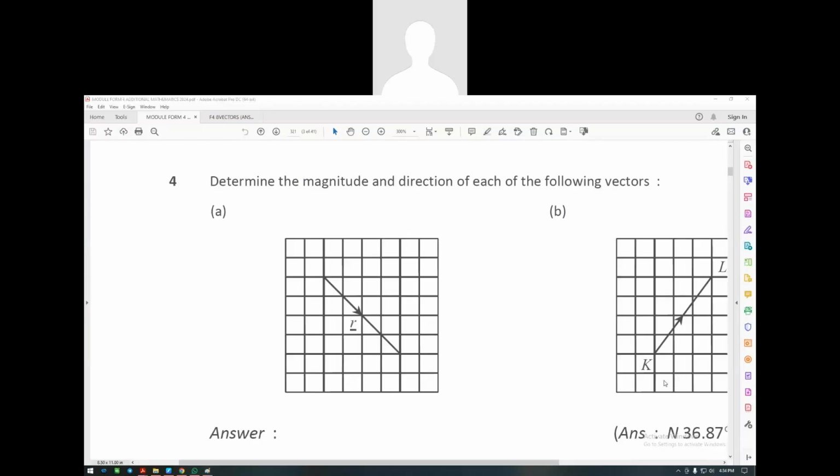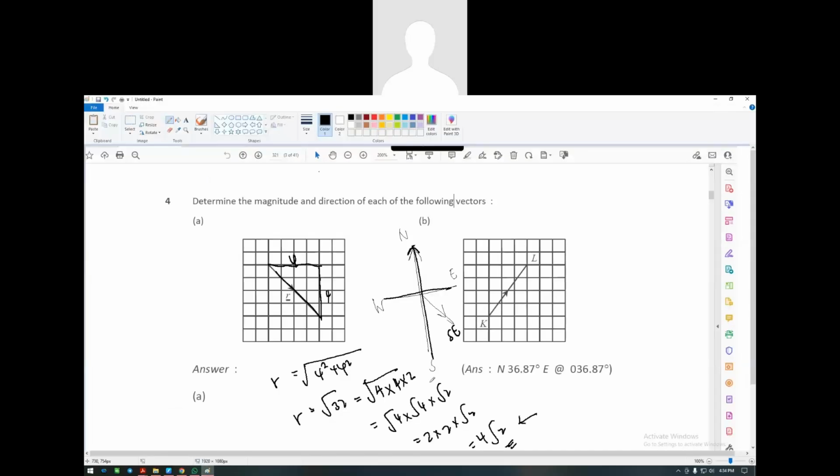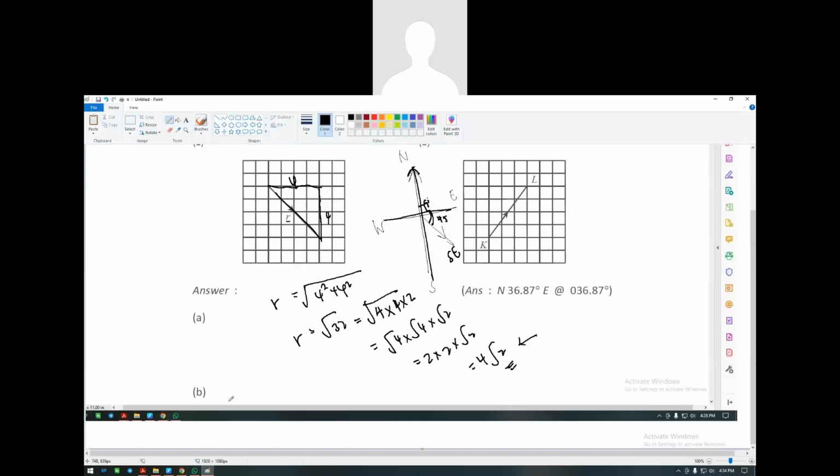Okay, so now what's happening is we need to calculate the angle also. Where do we calculate the angle? We always have to calculate from the north. We technically know this is cutting in half, so this will be 45 degrees from 90, and then here will be 90 degrees. So therefore we say 135 degrees southeast.